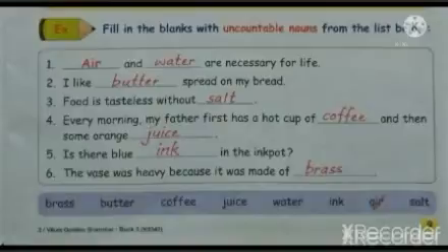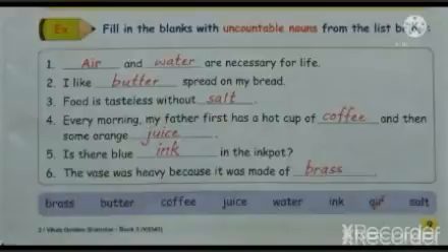Second one. I like dash spread on my bread. Okay, so what is the answer? Butter. Number 3. Food is tasteless without dash. So what will be the answer? Yes, salt. Number 4. Every morning my father first has a hot cup of dash and then some orange dash.